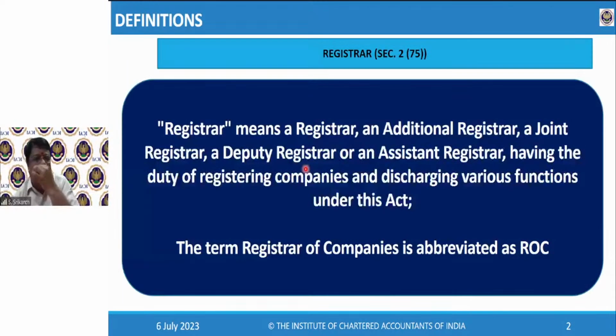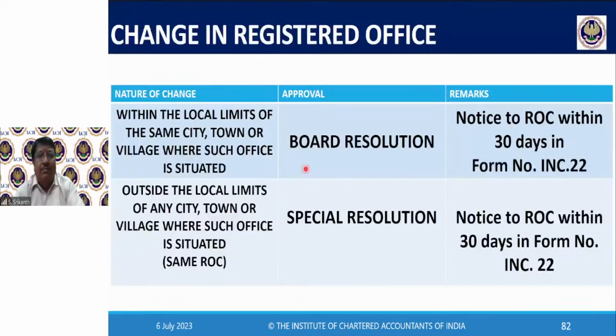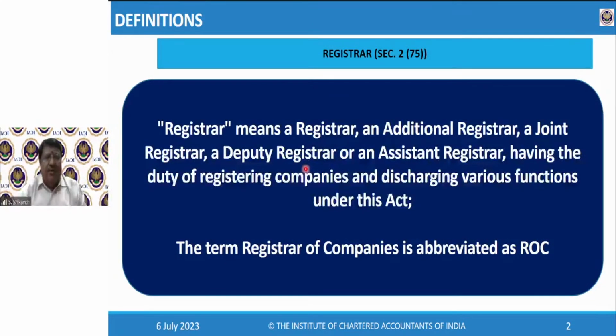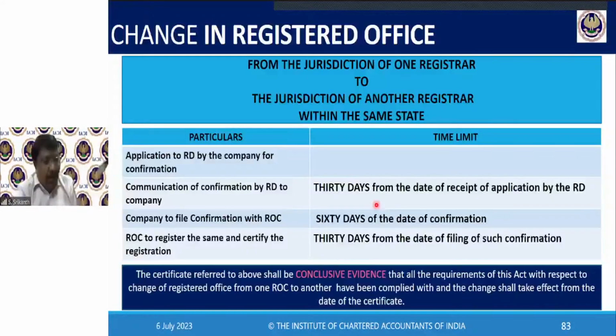Okay. Now the word registrar, from now on, we are going to talk about change in the registered office of the company. There you will find registrar. Some states have the registrar combined, who maintains the register of companies, and 5 states together will form one region. That region will have a regional director. So now you understand the hierarchy, the registrar, these people.